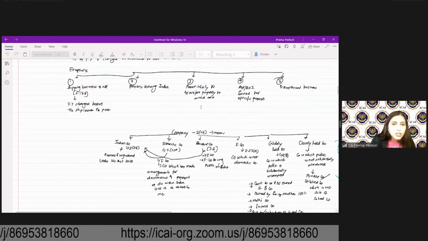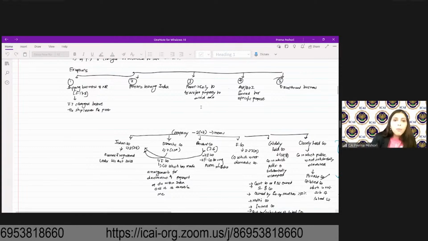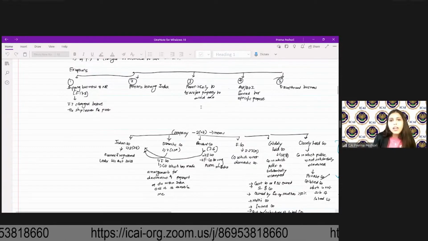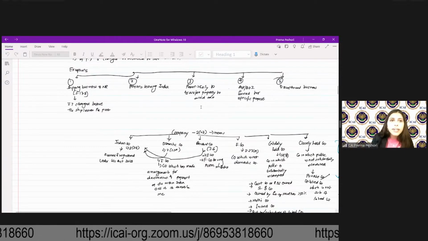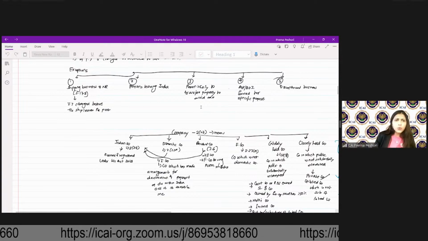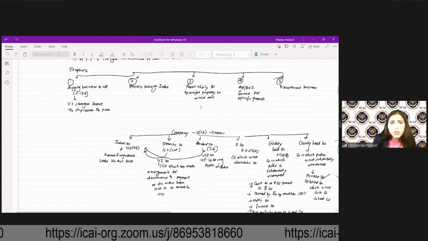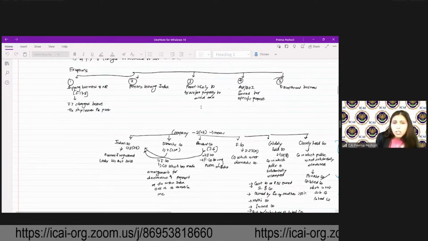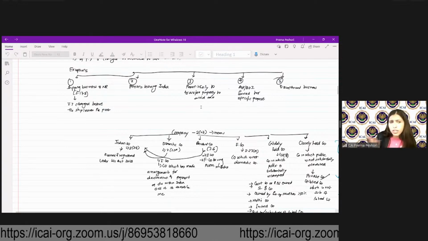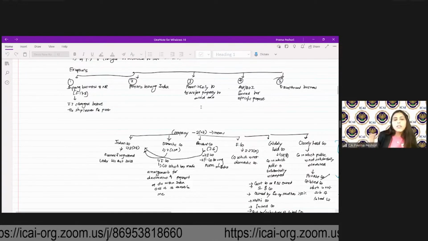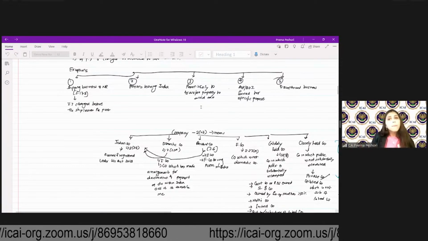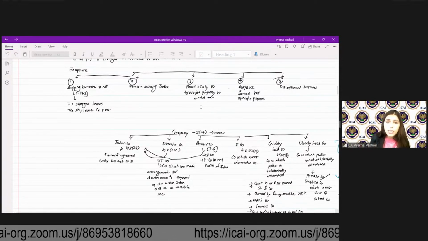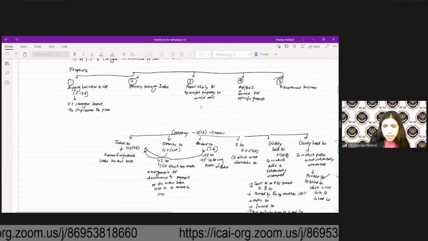Then for the firm, it is 30%. For the firm, the surcharge is 12% if the total income is more than 1 CR. For cooperative society, again, if the total income is between 0 to 10,000, the normal rate is 10%, 10 to 20,000 is 20%, more than 20,000 is 30%. Surcharge is 7% if the total income is between 1 to 10 CR, and if it's more than 10 CR, it's 12%. But there is again an optional scheme which is also available for cooperative societies.